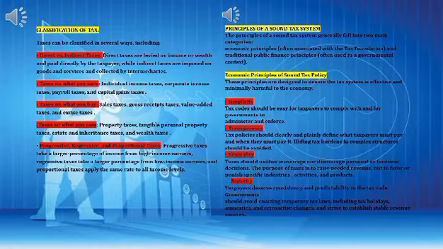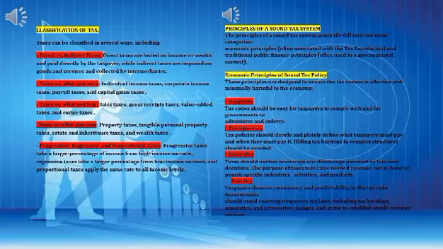Simplicity. Tax codes should be easy for taxpayers to comply with and for governments to administer and enforce. Transparency. Tax policies should clearly and plainly define what taxpayers must pay and when they must pay it. Hiding tax burdens in complex structures should be avoided.